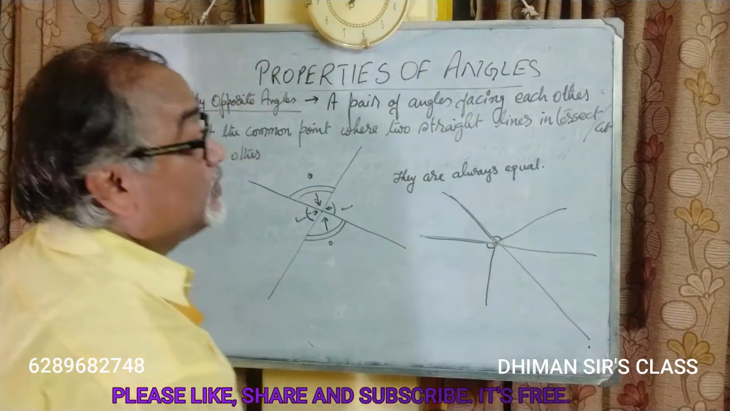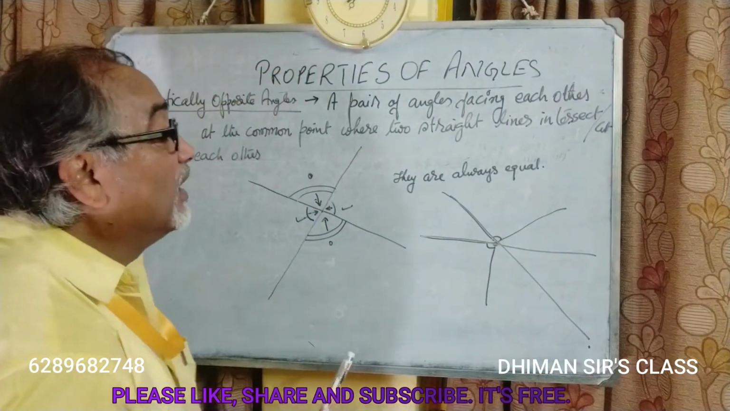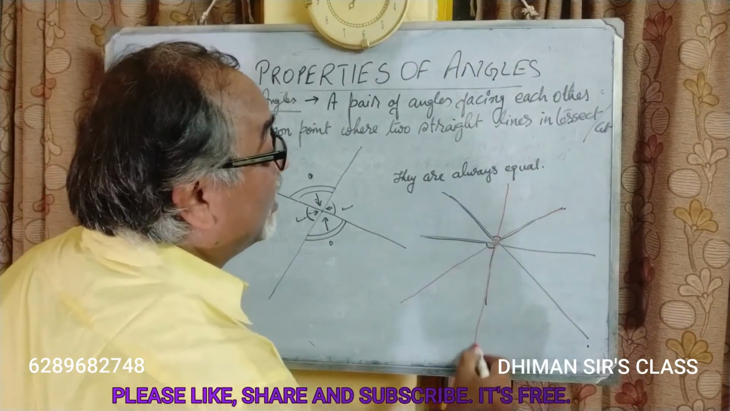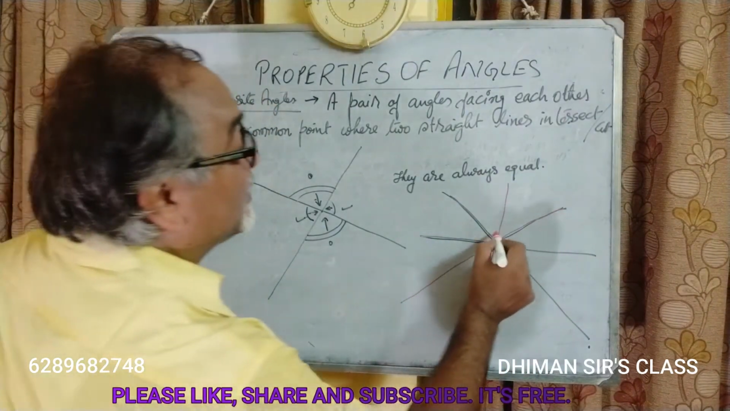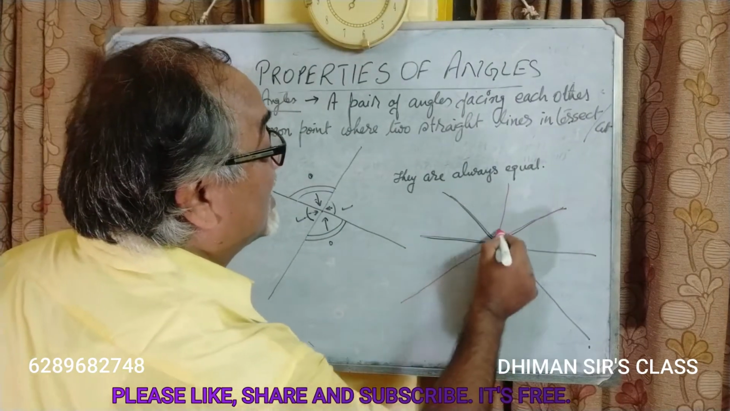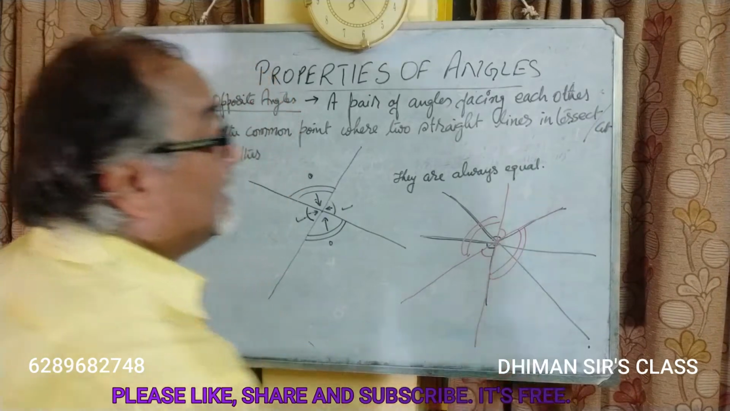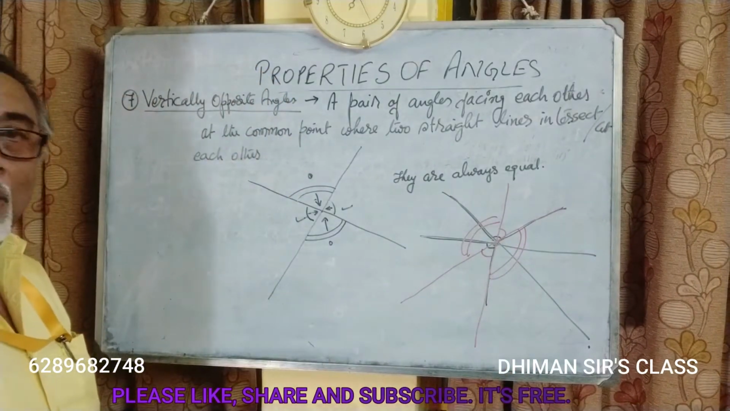They are not formed by two straight lines. Or you can also say like this: they are not formed by straight lines. If this was a straight line and this was a straight line, then these two angles would have been called vertically opposite angles. Okay, students?